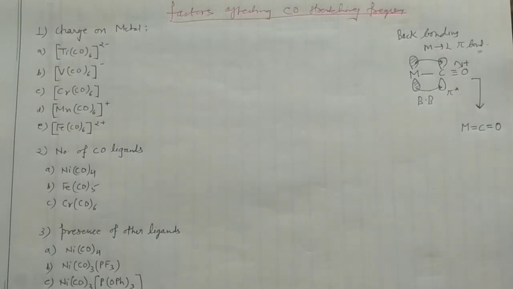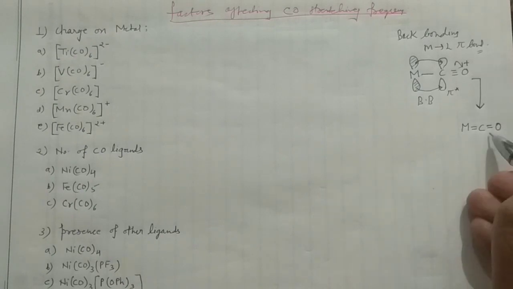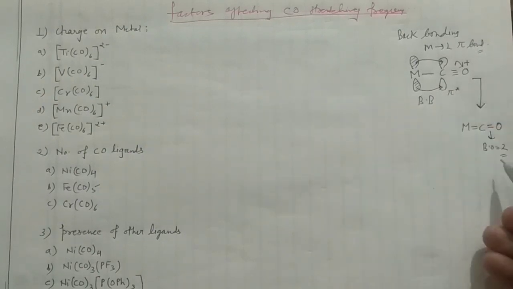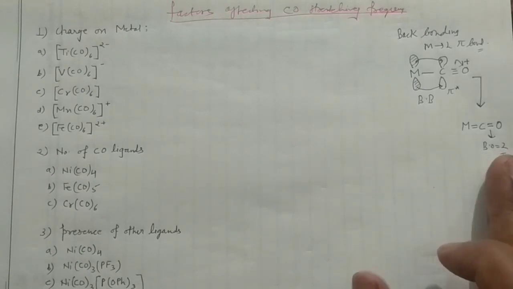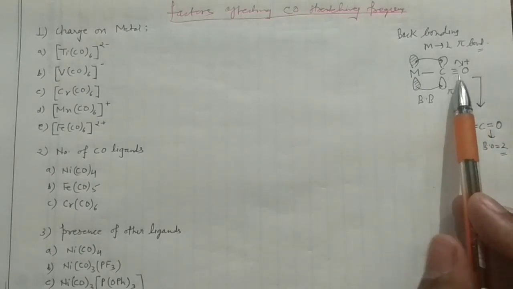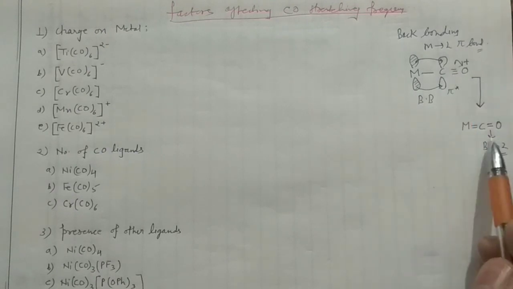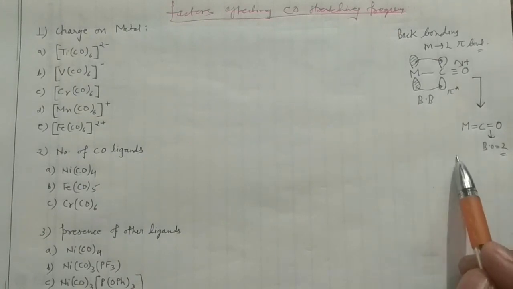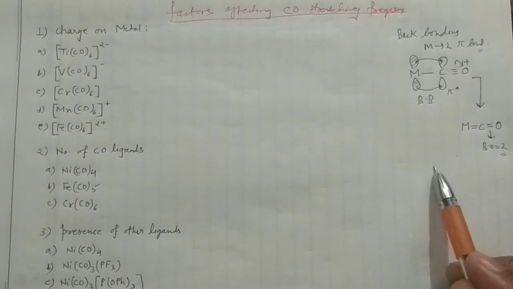So here it is a doubly bonded compound, bond order is 2. Earlier the bond order was 3. So now it is converted from triple to double bond. That means bond order decreases. When bond order decreases, the bond strength decreases, and when bond strength decreases, it will require lower energy to stretch the bond. That means the vibrational frequency would be low.